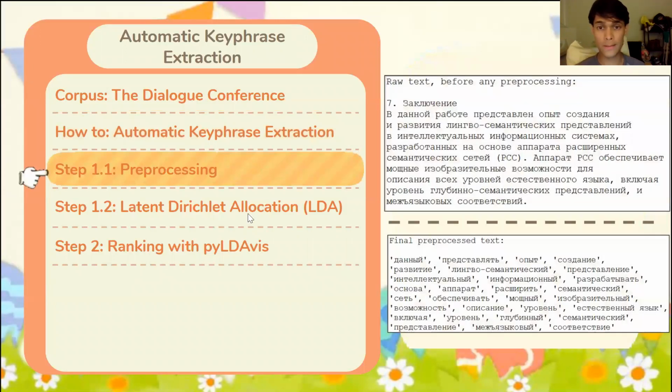So step one, pre-processing. Over to the right, we have an example of two sentences in a Russian text. I know this is in Russian, so it might not be understandable for everyone, but if we look at the before and then the after, we see that we have these bite-sized candidate key phrase tokens. These are chunks that could be two words, or they might be one word.